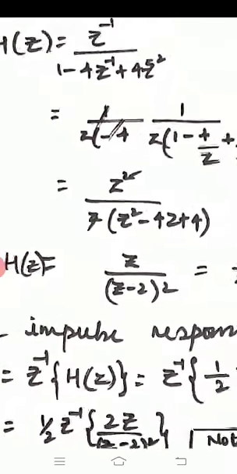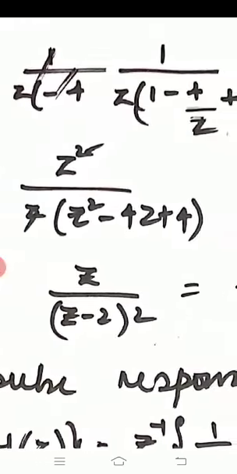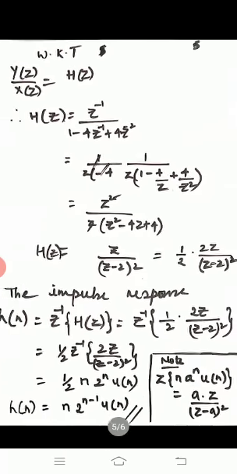After evaluating all this, we will get z square upon z into z square minus 4z plus 4. So the z gets cancelled, and we will get H of z is equal to z upon z minus 2 whole square.